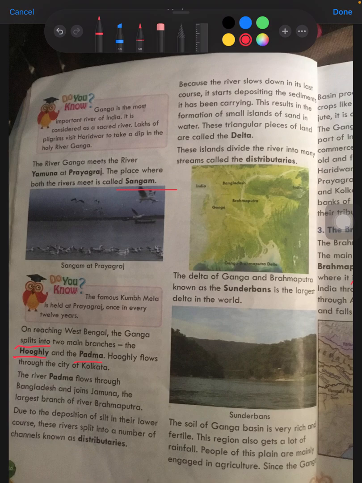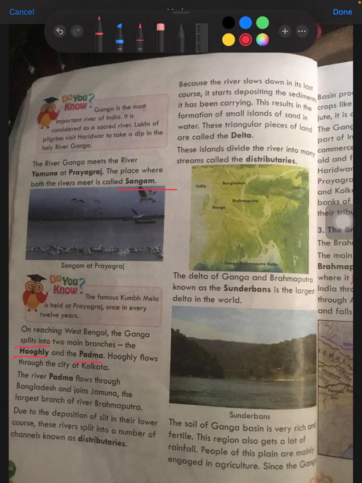When the river comes near the ocean, there is very little depth of water, or almost none. Only silt, the alluvium, is lying on the surface of the earth. So the speed of the water becomes very low and it deposits all the silt it carries. Then the water moves into the ocean and the silt remains at the mouth of the ocean.